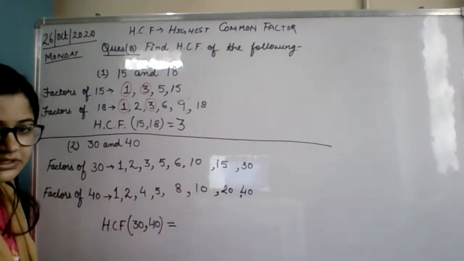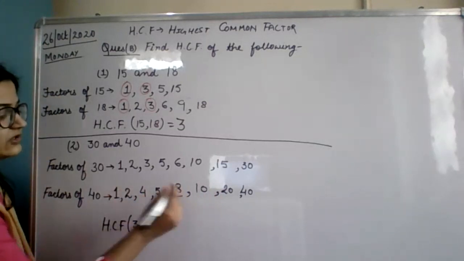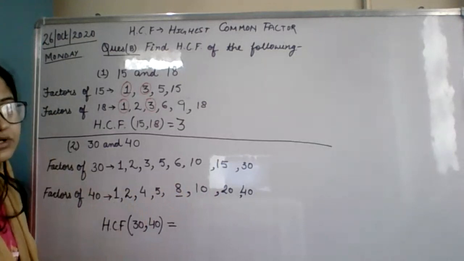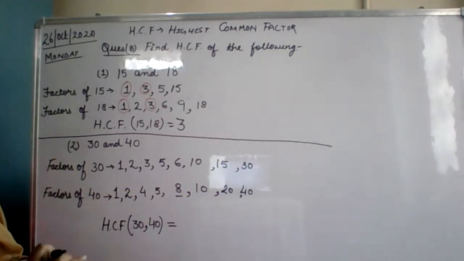Okay, 6 table does not come. 7 table does not come. 8 table comes, but 8 is already here, so we will stop now. We will not find more factors. Now let us check what is common here.